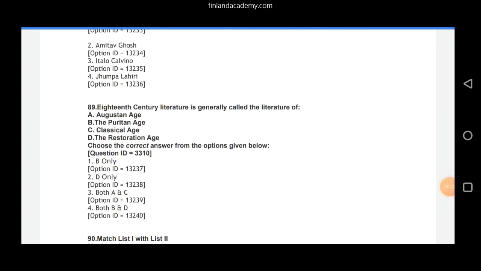Question 89. 18th century literature is generally called the literature of easiest question one can get. See, Puritan is 17th century up to 1660. Restoration is from 1660 to 1688. So our correct answer is option 3, that is both A and C, that is Augustan age and classical age.